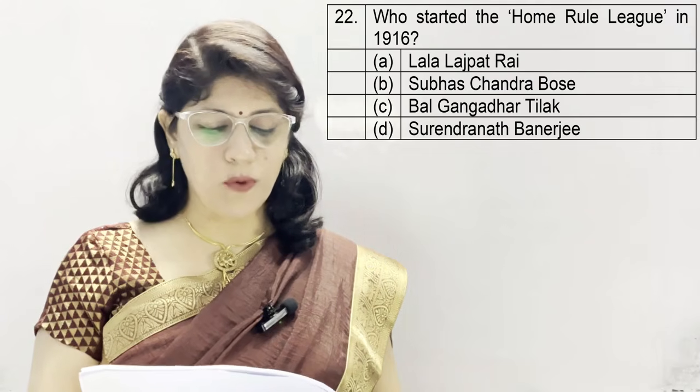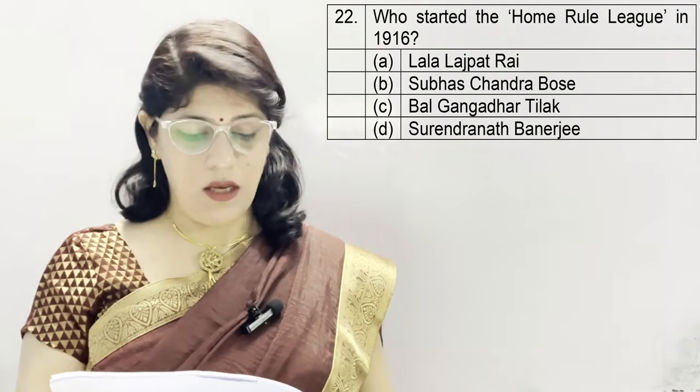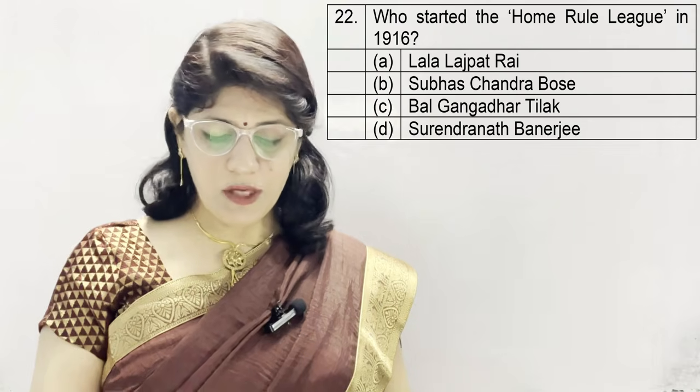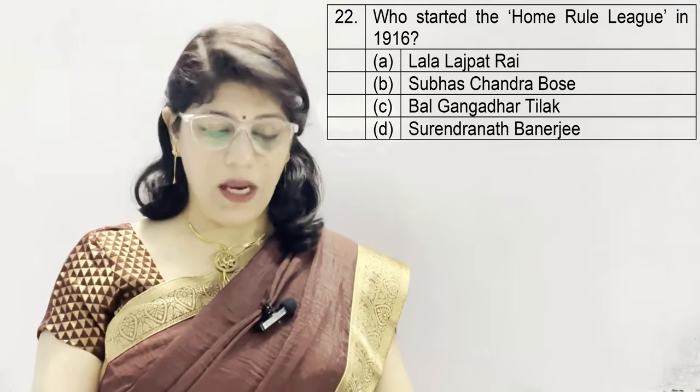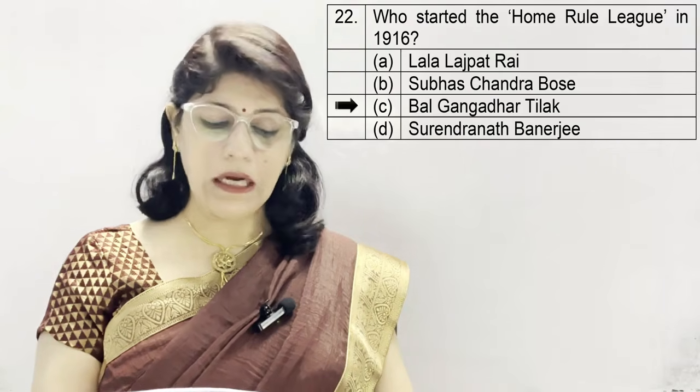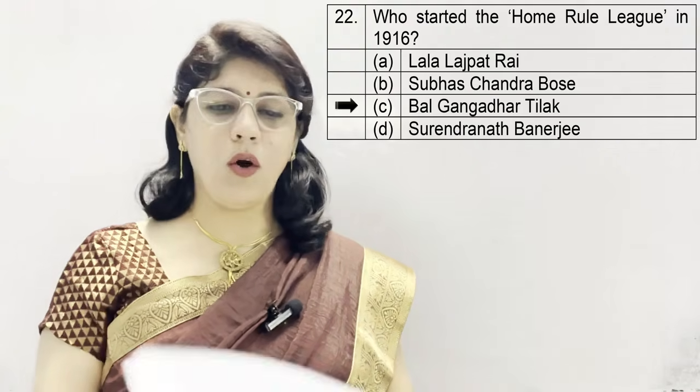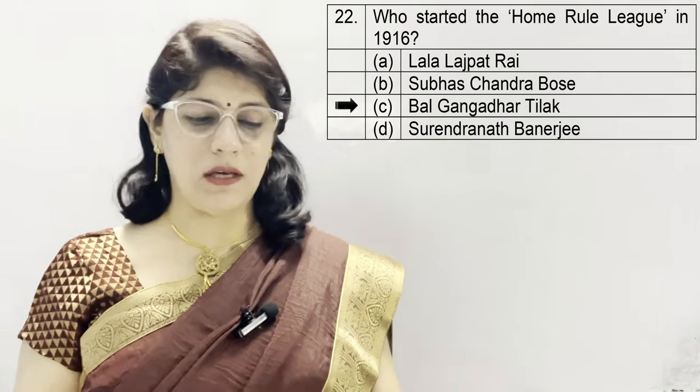Question number 22. Who started the Home Rule League in 1916? A. Lala Lajpat Rai, B. Subhash Chandra Bose, C. Bal Gangadhar Tilak, and D. Surendranath Banerjee. And the correct option is C, Bal Gangadhar Tilak, who started the Home Rule League along with Annie Besant.